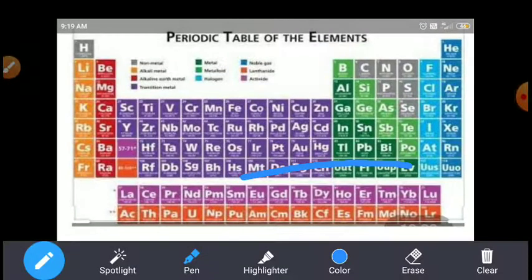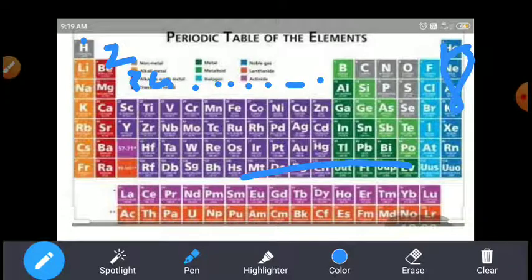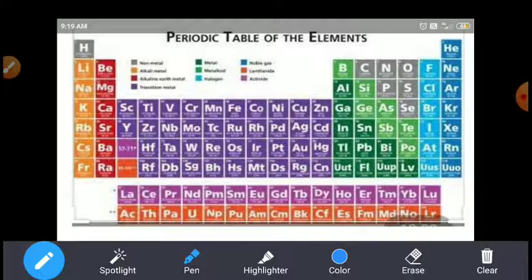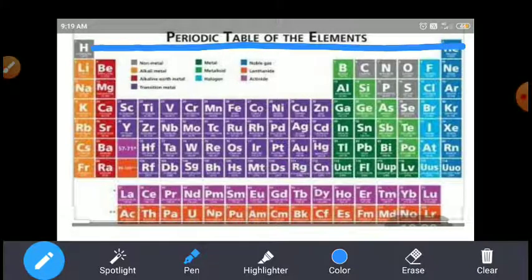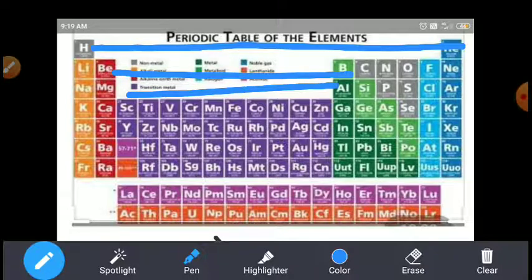Here, students, the elements are arranged in vertical columns. These are groups: first group, second group, third, fourth, like this, arranged up to 18 groups. And the 7 periods: this is the first period, second period, third period, fourth, fifth, sixth, seventh. The 7 periods are arranged here.